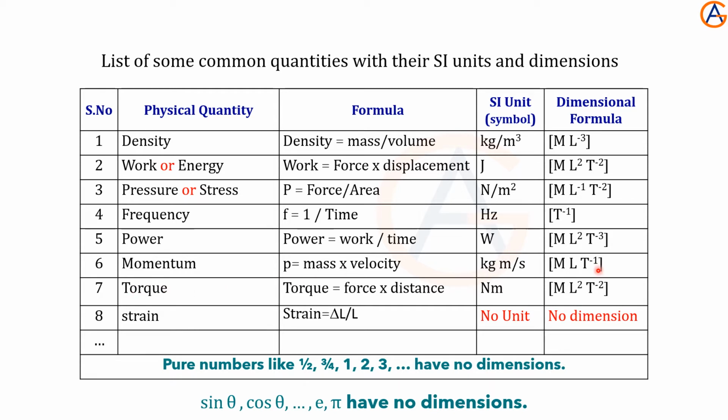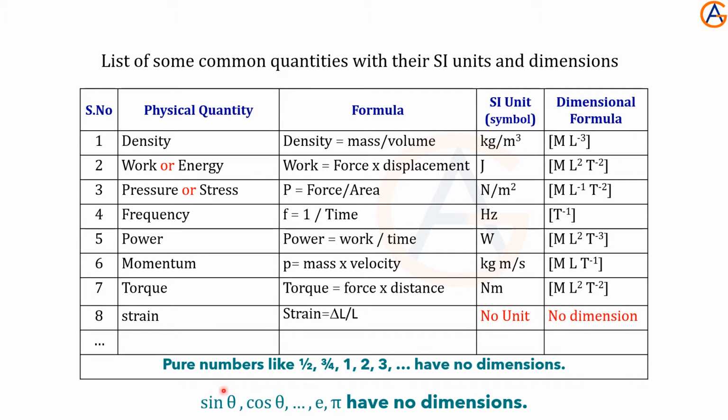Let's go to one more, strain. Strain means change in length by original length, length by length simply. So there is no SI unit for that, and there are no dimensions for this one. Like this, we have a few quantities which don't have SI units as well as dimensional formulas.